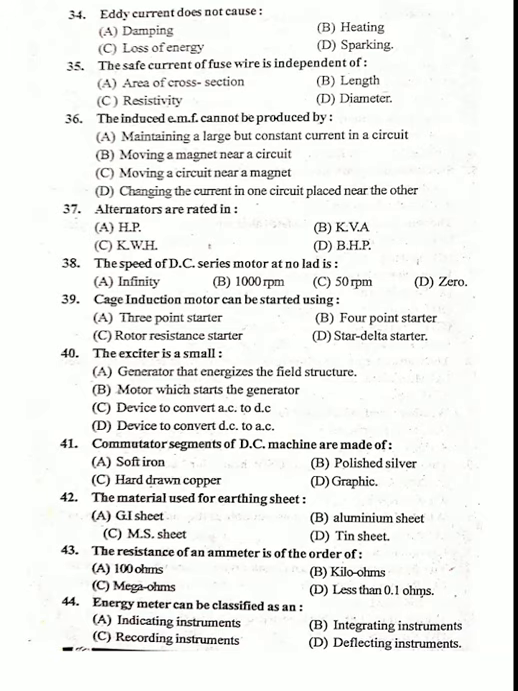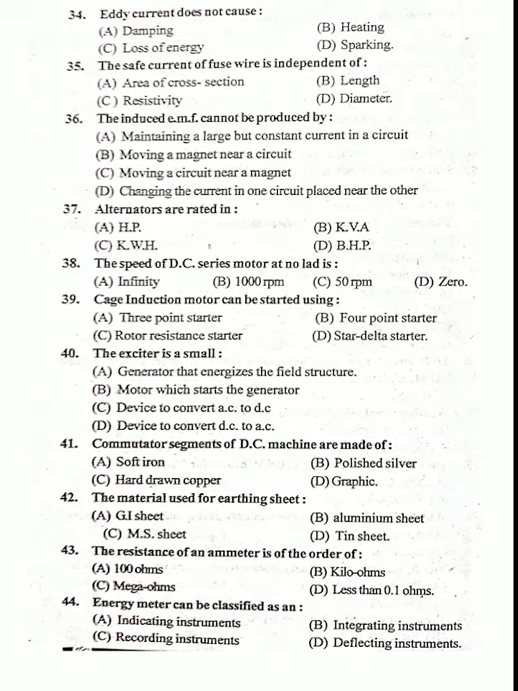Next, 39. Cage induction motor can be started using star delta starter. Star delta starter is used for starting the cage induction motor. So 39 option D, star delta starter. The exciter is a small... What is exciter? Exciter is a small generator that energizes the field structure.